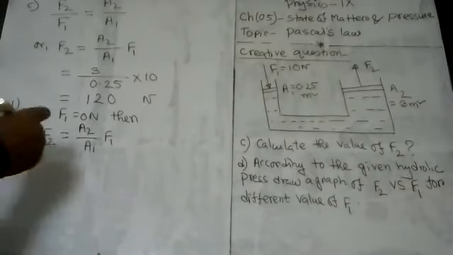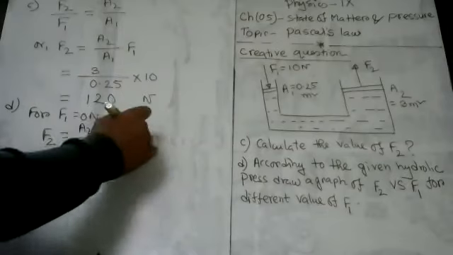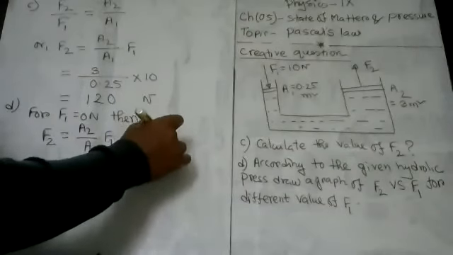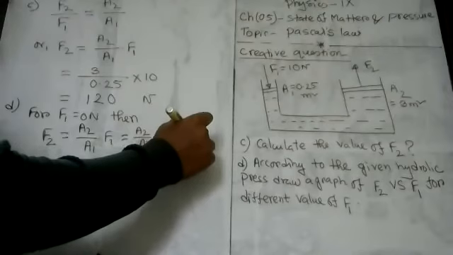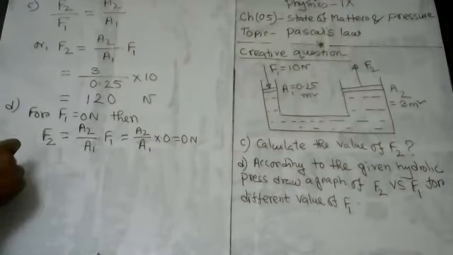Now, if F1 equals 0, then F2 is also 0. Multiplied by 0 will equal 0 Newton. So you can say that if F1 equals 0, then F2 is also 0. Okay.